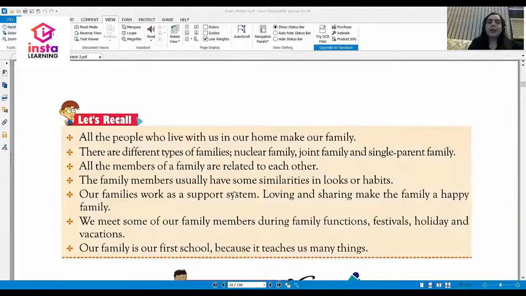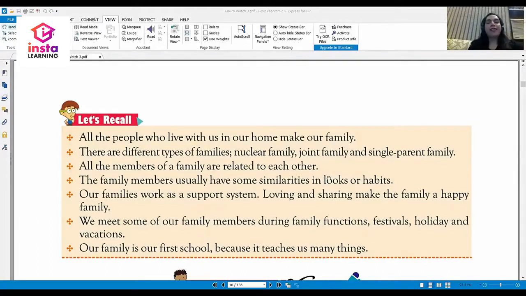Let us recall the chapter in detail. All the people who live with us in our home make our family. There are different types of families: nuclear family, joint family, and single parent family. All the members of a family are related to each other. The family members usually have some similarities in looks or habits.